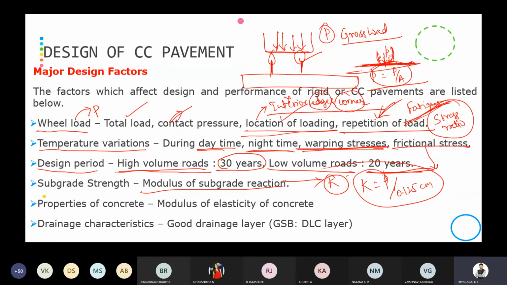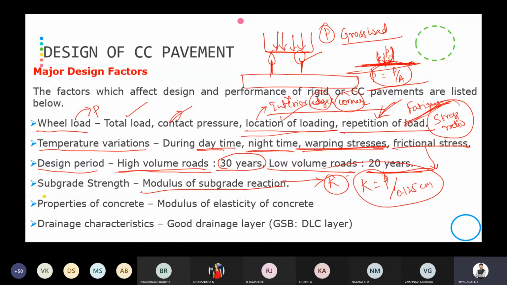So again, the radius of relative stiffness will be used in the calculation of Westergaard stresses. So indirectly we can say that the modulus of subgrade reaction will have some effect on the subgrade strength.